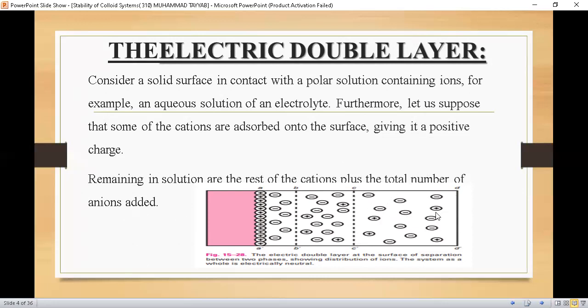This region is electrically neutral, and students, you will also have to consider that the system as a whole is neutral. There is no charge on the system either. There is unequal distribution of positive and negative charges in different areas of the solution, still we will consider that the solution as a whole is neutral.